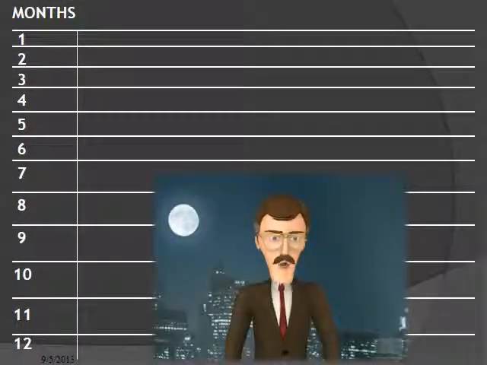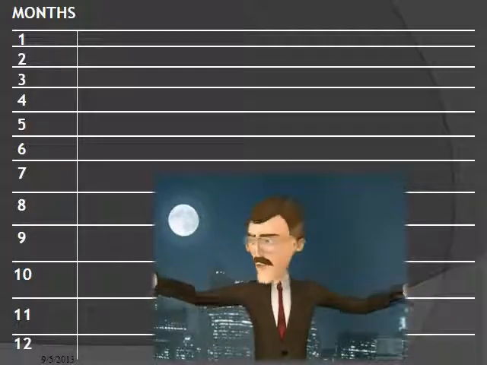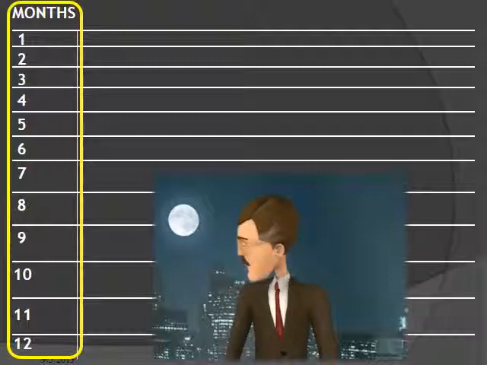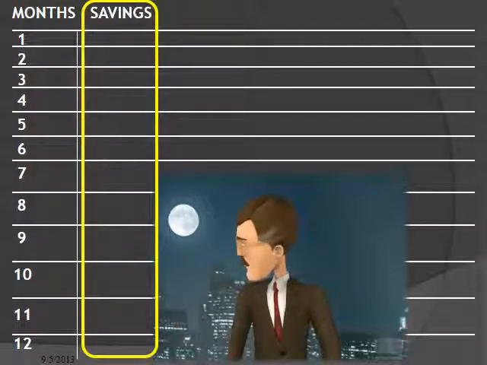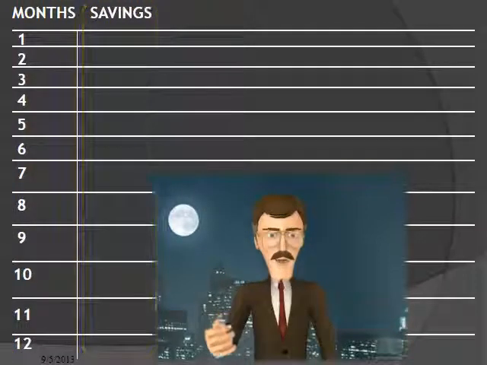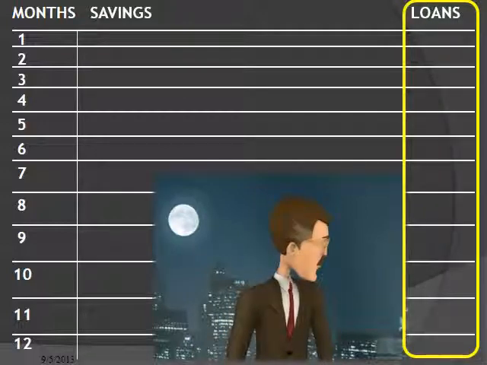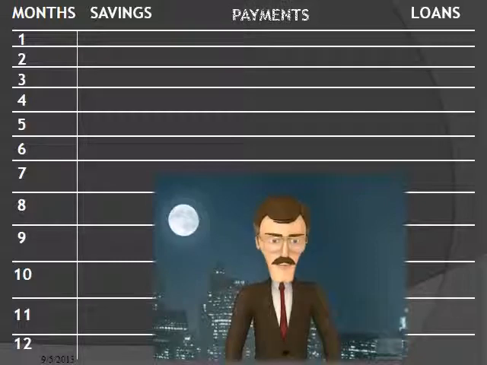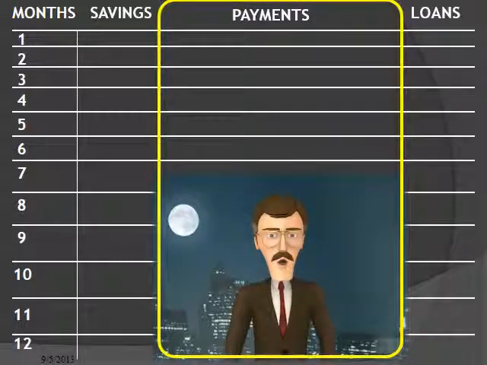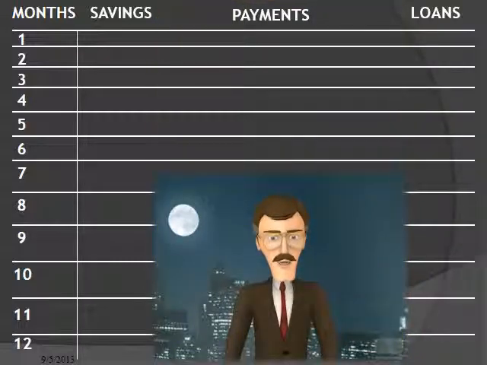Let me explain how this process will play out if we do it for the whole year. In the left-hand column the months are displayed. Next to it is the savings column. The monthly savings of the members will be displayed in this column. The right-hand column displays the loans that can be granted to the members. In the middle, the installments on the loans as it is received will be displayed.